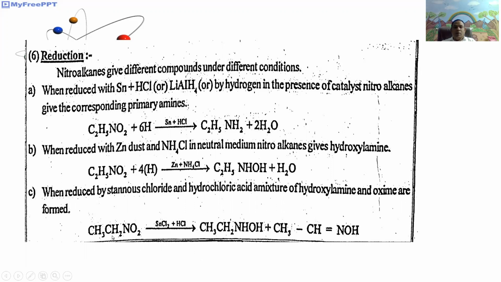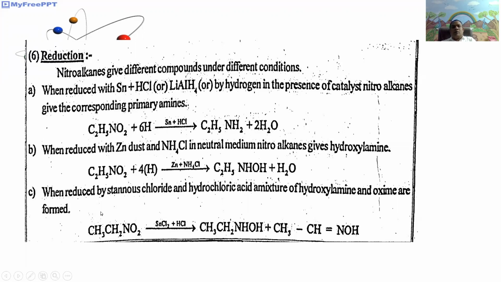For example, nitroethane undergoes reduction in the presence of stannous chloride in HCl. It gives ethyl hydroxylamine and acetaldoxime is obtained.